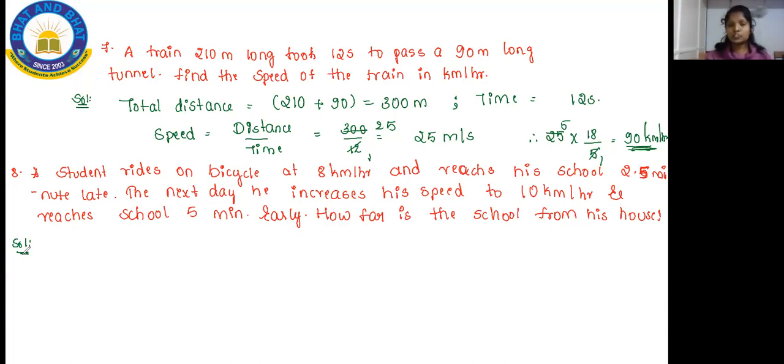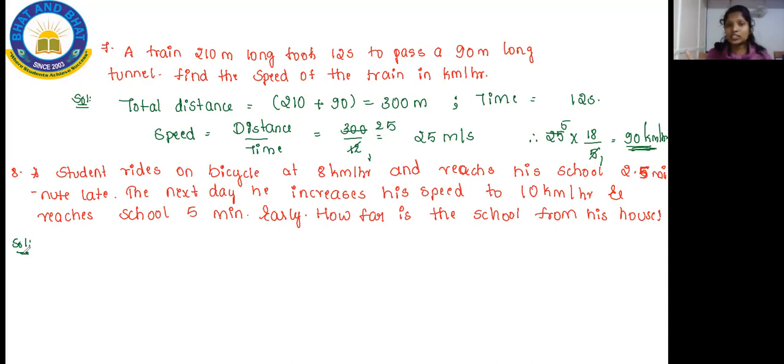And what happens on the next day? Since he was late on the first day, he increases the speed. Instead of cycling 8 kilometers in an hour, he cycles 10 kilometers in an hour, and he reaches the school 5 minutes early the next day. And you have to find how far the school is from the house.